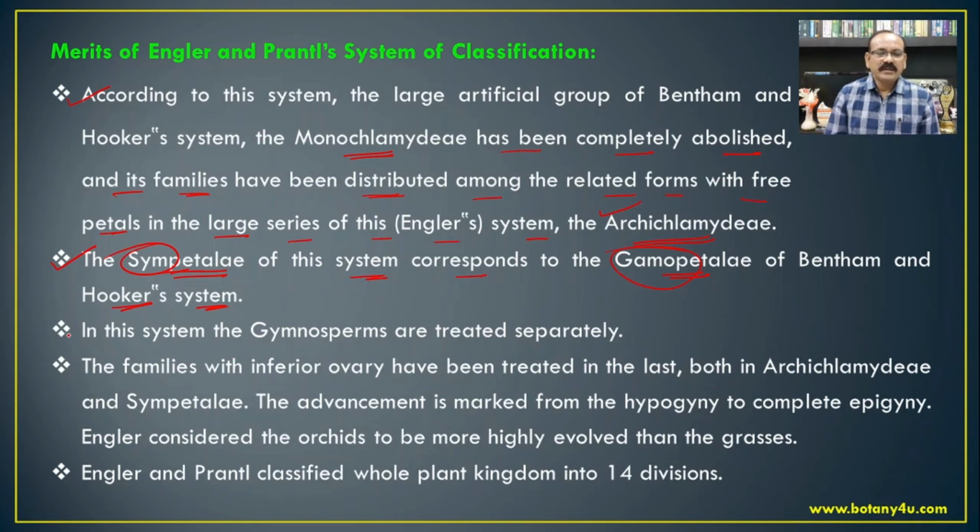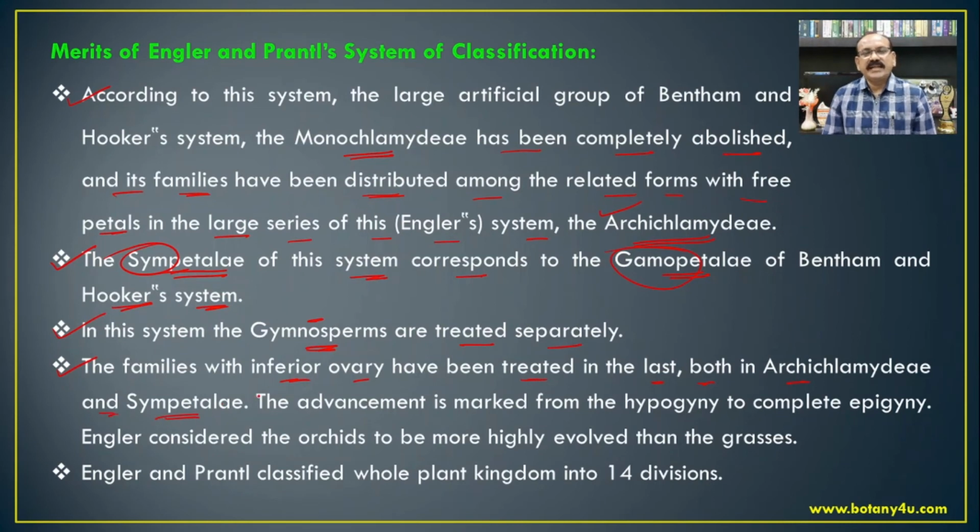Then in this system the gymnosperms are treated separately, placed before the angiosperms, and this is one of the merits of this system, because in the Bentham and Hooker system the gymnosperms are placed in between the monocotyledons and the dicotyledons. Then the families with inferior ovary have been treated last, both in Archichlamydeae and Sympetalae.